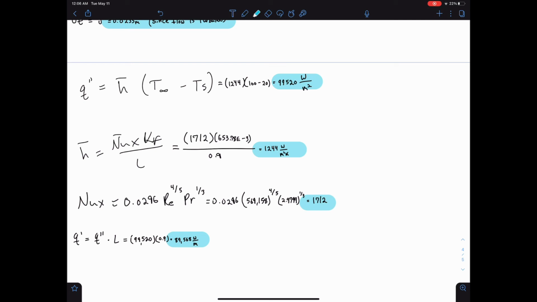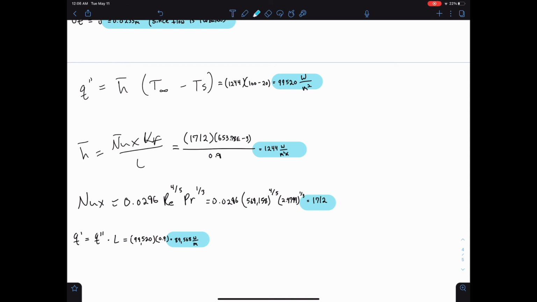From there, we can plug that into the convection coefficient equation and get a convection coefficient of 1244 watts per meter squared Kelvin. Then we can plug this back into the heat flux equation. Plugging and chugging, we'll get an answer of 99,520 watts per meter squared for the heat flux.